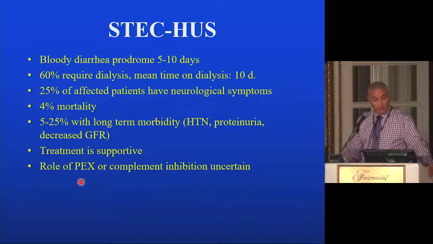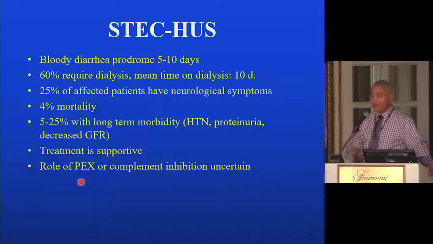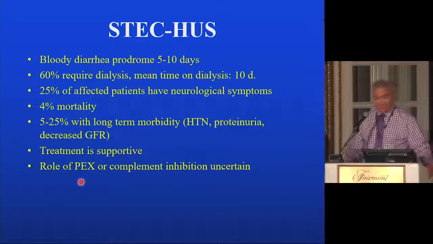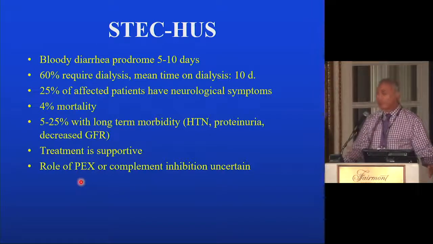Usually there's a prodrome of bloody diarrhea for 5 to 10 days. 60% of patients will develop renal failure requiring dialysis, usually up to 10 days of dialysis. 25% of affected patients will have neurological symptoms, and those are the severe cases. 4% could die. 5 to 25% will have long-term disability and morbidity after STEC, with hypertension, proteinuria, or a reduced GFR. The treatment is supportive.